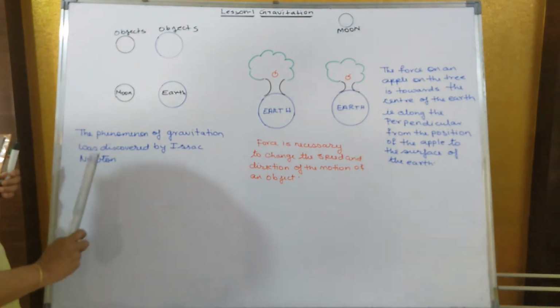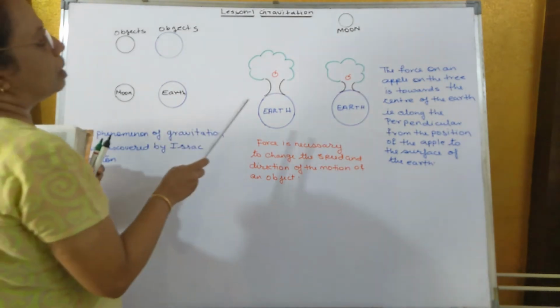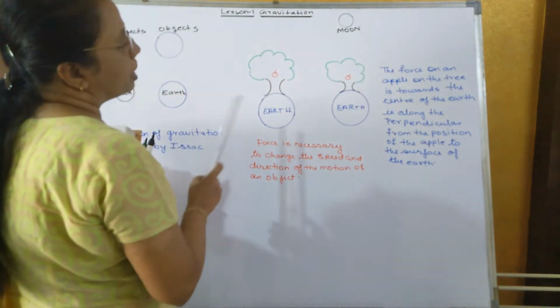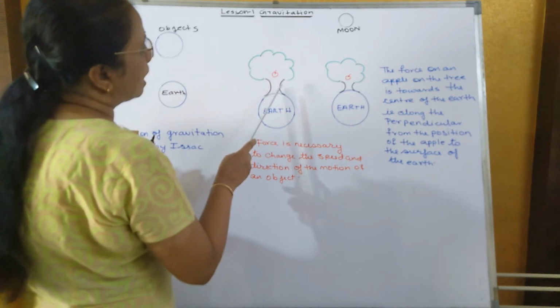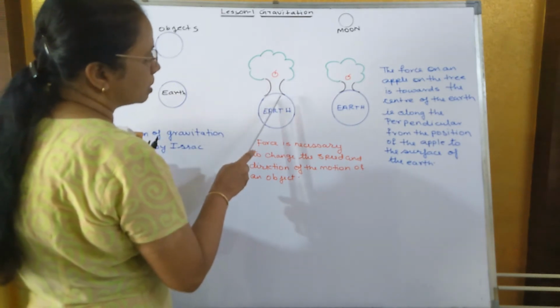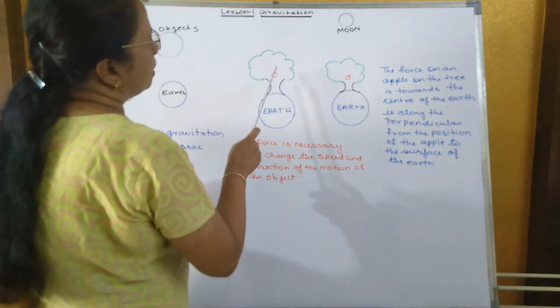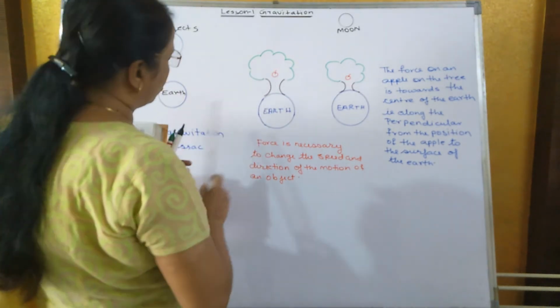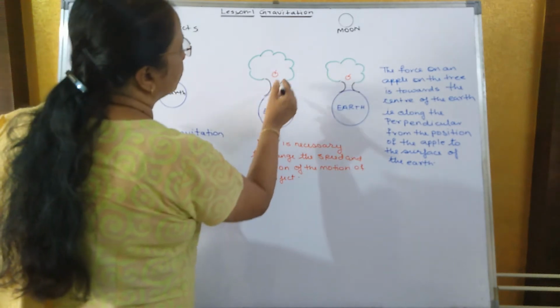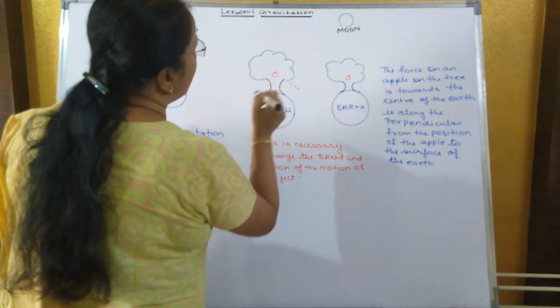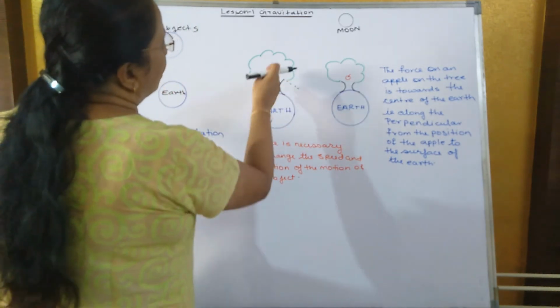Isaac Newton. Now we know that when Newton sat under a tree, he found that the apple fell directly or vertically downwards. He wondered why the apple fell directly downwards, why it fell vertically downwards, not at an angle, and why it fell only vertically downwards.